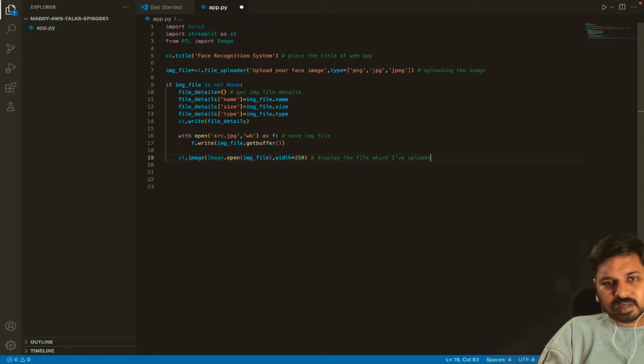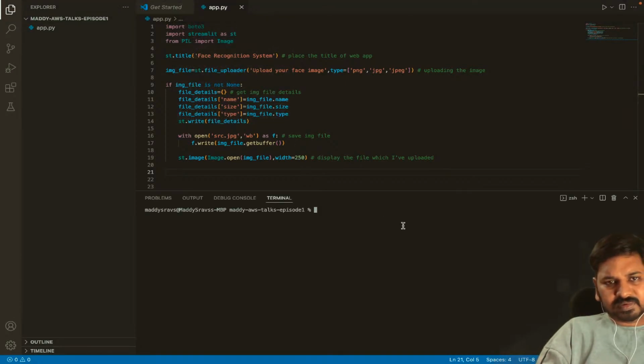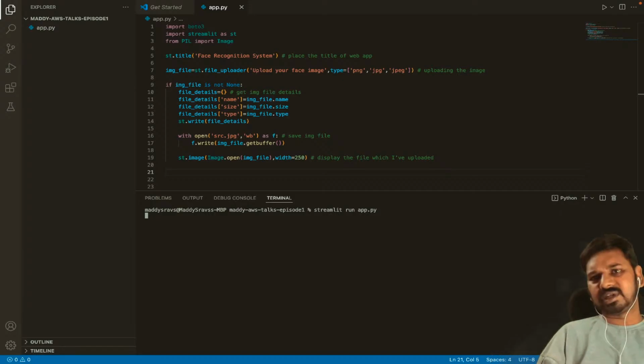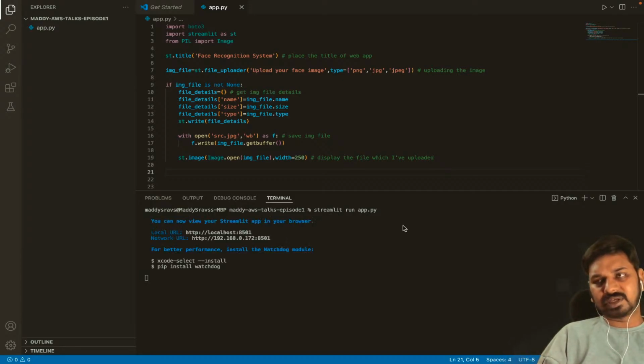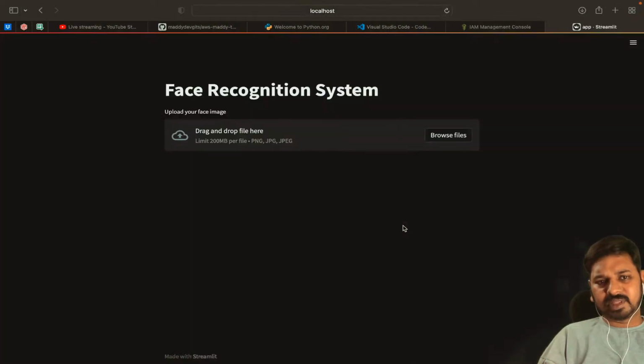Okay, and then slowly what I'll do, so up to here let us stop the program. Let me run this file. To run this file, what you have to do is click on terminal, new terminal, and here I have to run streamlit run app.py. If you're using streamlit for the first time on your laptop, it will be asking your email ID. If not, it will directly open this. Okay, so it is asking us to upload image.